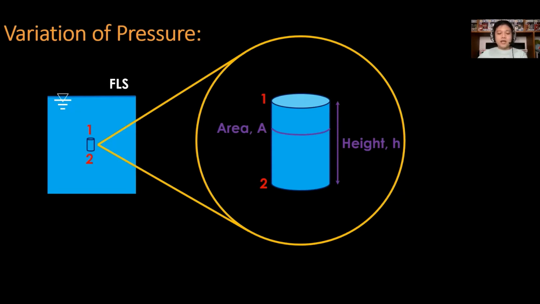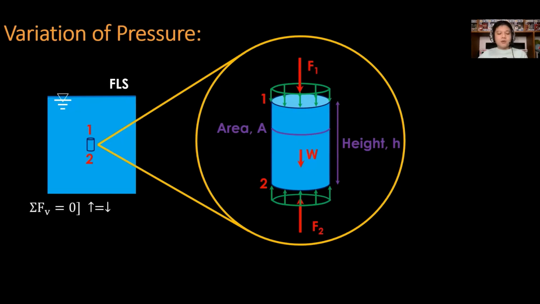For the vertical, let us consider the weight of the sample liquid prism and the resultant of pressure at the top, which is the weight of the liquid above the prism or above point 1, represented with F1, and the resultant of pressure below, which is the reacting pressure to balance the system, represented with F sub 2.